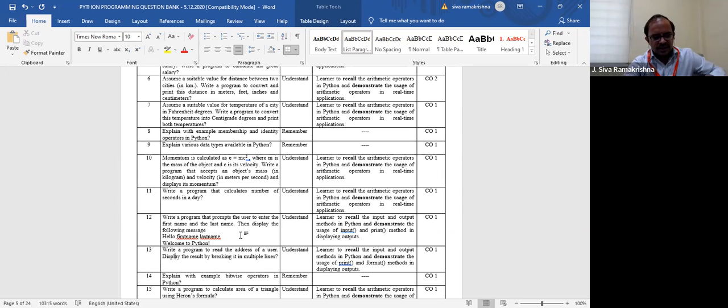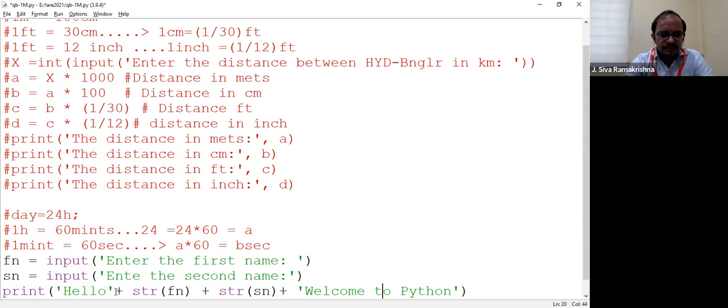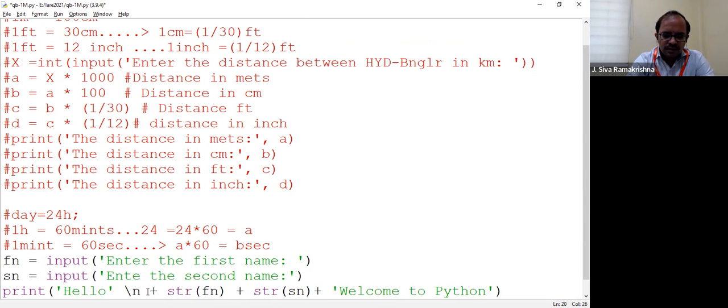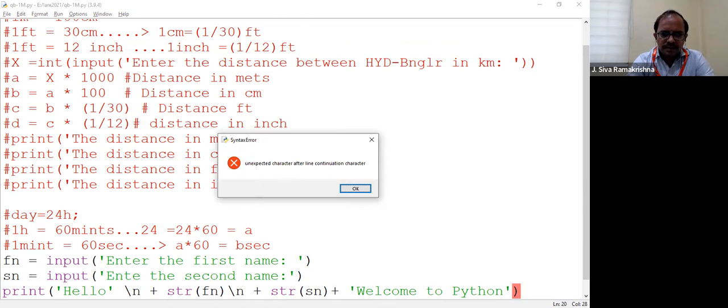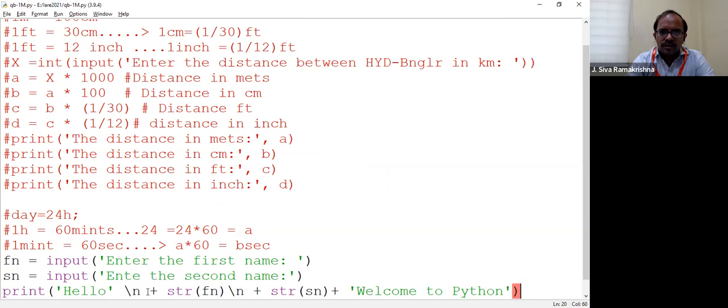So how to do this? Any idea? Yes, think and tell me how to print this address in multiple lines. So this is completely in a single string.